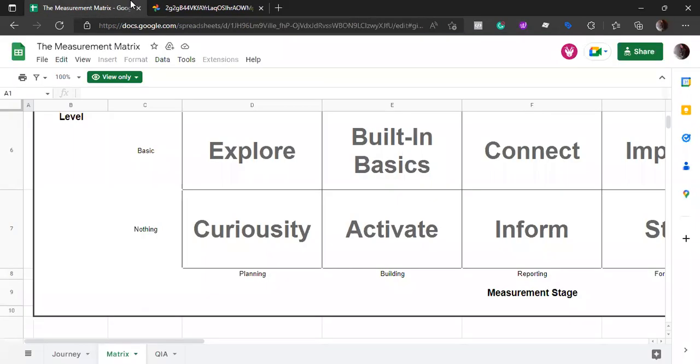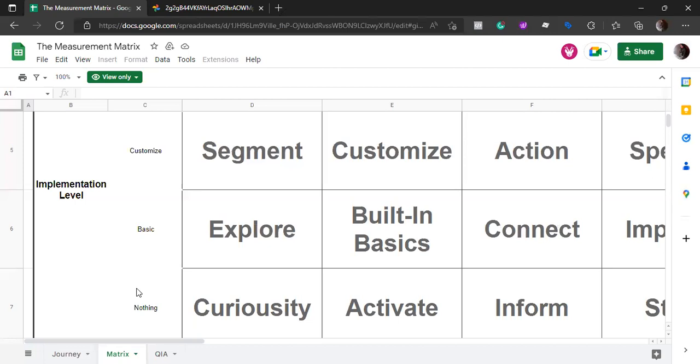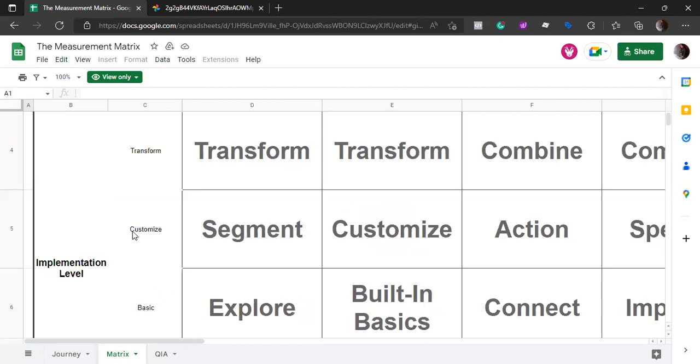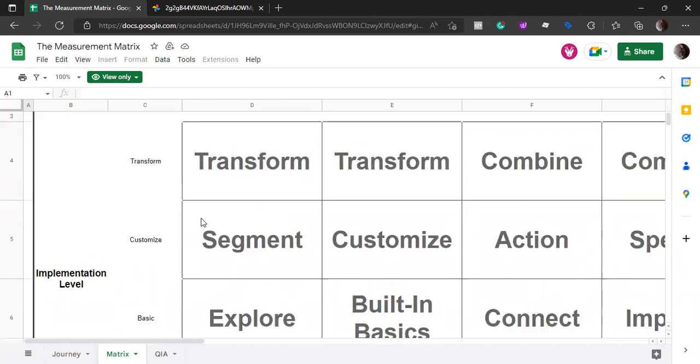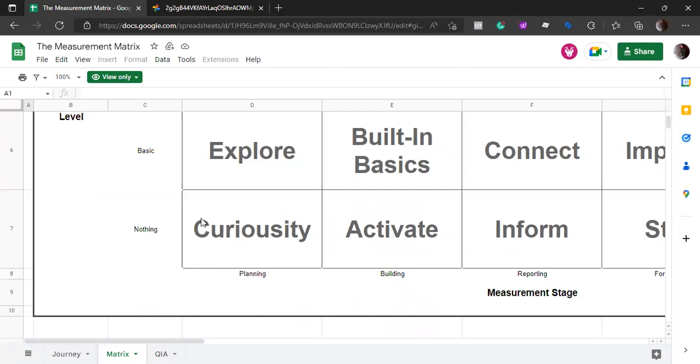Here we have already discussed two measurement stages, planning and building. But today we will discuss reporting, and we will discuss the levels: nothing, basic, customize, and transform. So when actually nothing is set up, right? When we are just starting, what should we do? We should start by informing ourselves, right? So we were curious, then we activated the things, and now we should inform ourselves.